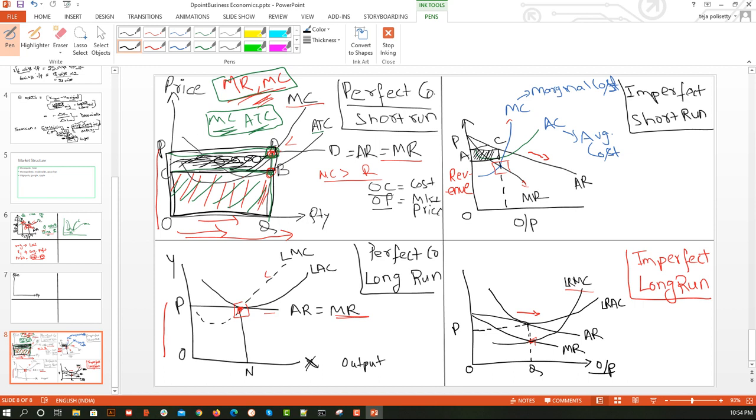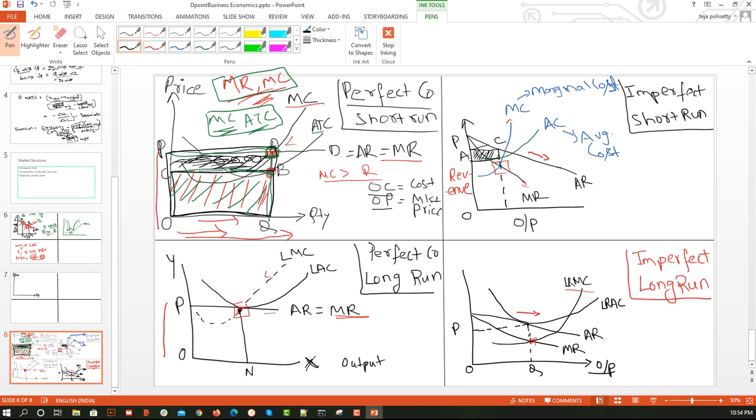Similarly, I can see that here my average cost is equal to marginal cost. So what is happening here? Because in the long run my intention is to consider the worst case. So in the long run, worst case means what? That I am earning no profit, zero profit. So in that case, my average cost and marginal cost remain the same. So I am considering zero profit, to get into the picture the worst case scenario.